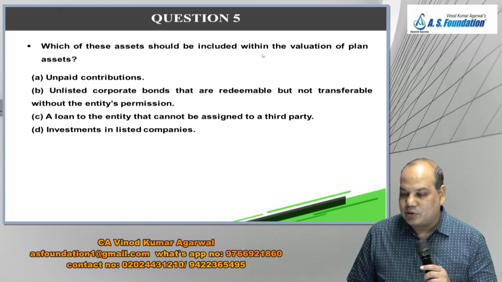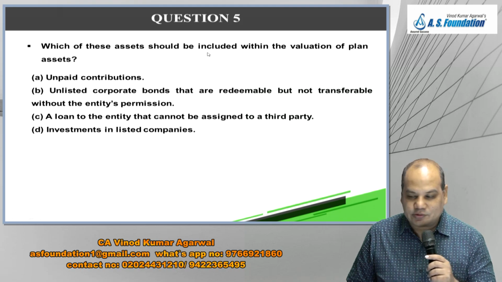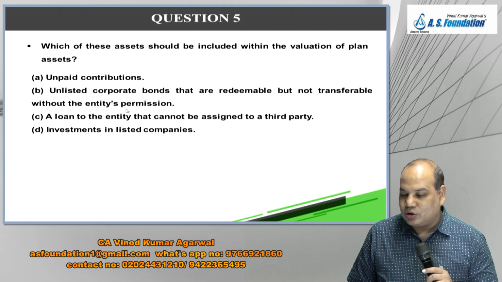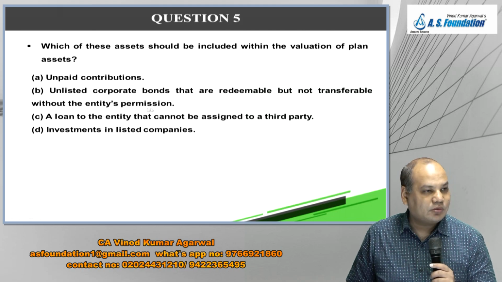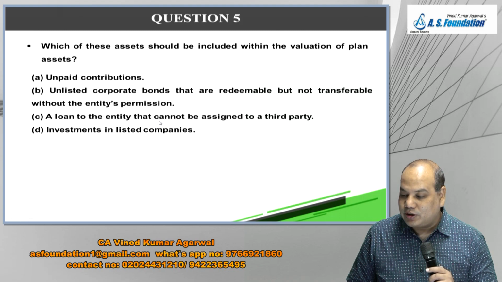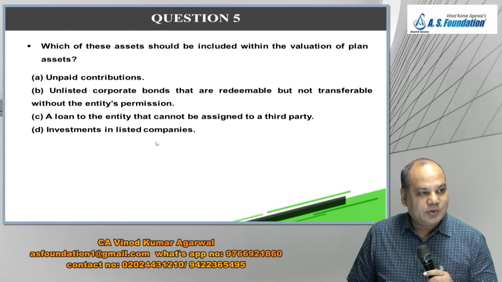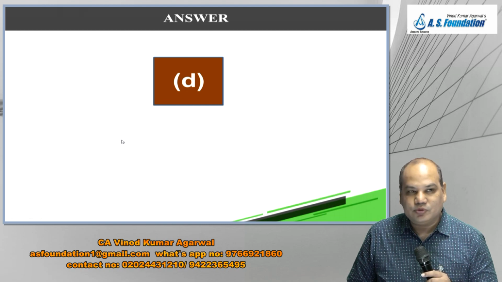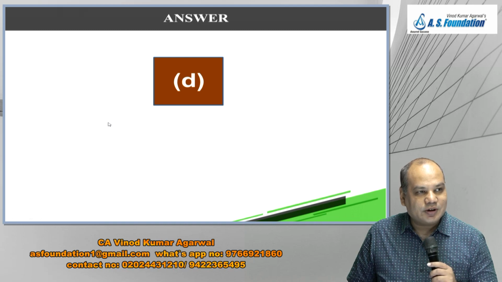Unpaid contribution? No. Unlisted corporate bonds that are redeemable but not transferable without the entity's permission? No. A loan to the entity? You can't include a loan for plan assets. No. But you can invest in shares. Investment in shares is possible. So write down D. The answer is D.